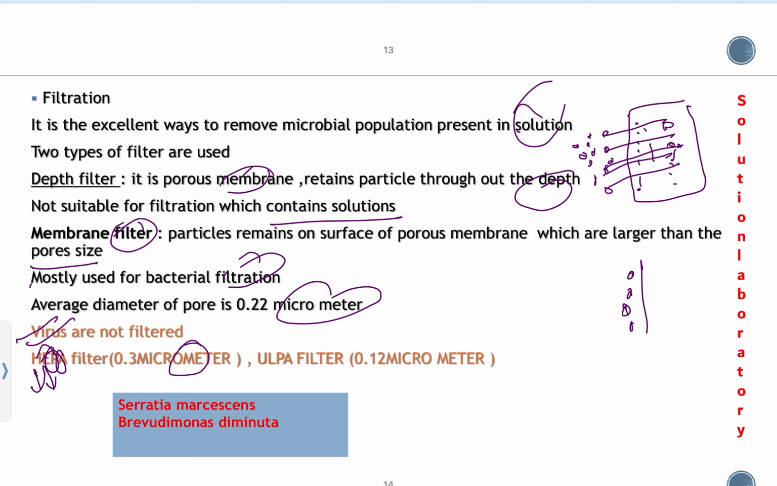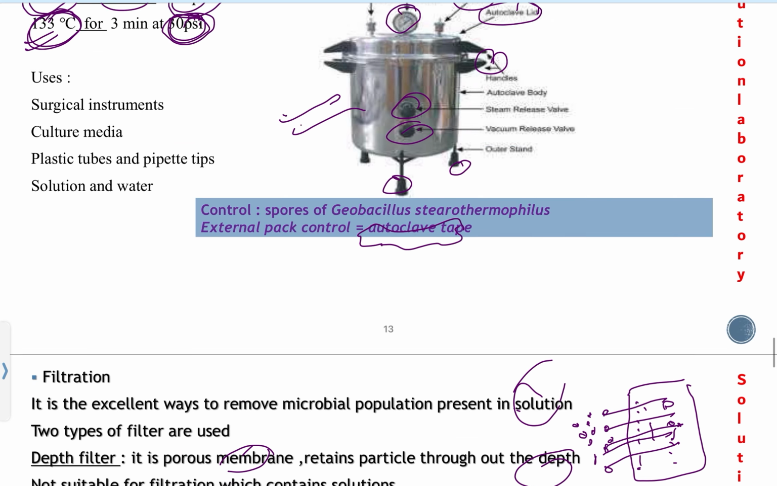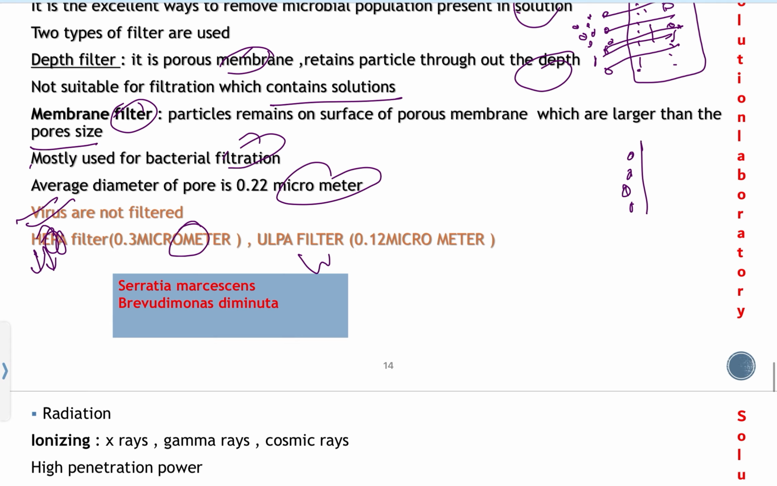And ULPA filter, ultra low particulate air filter. The average size is 0.12 micrometer. This is better than the HEPA filter. The ULPA filter is better than the HEPA filter. Serratia marcescens and Brevundimonas diminuta are the control bacteria which are used for filtration checking.